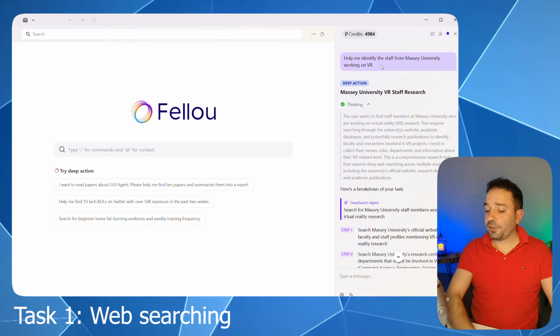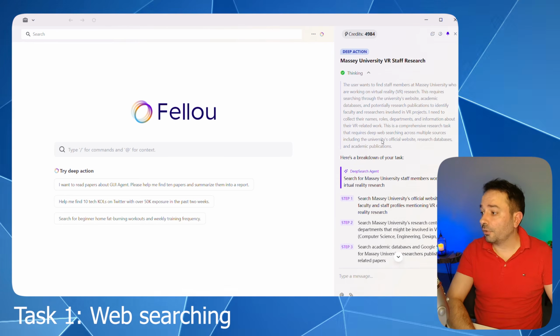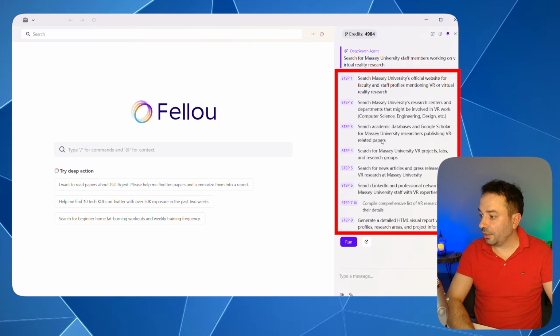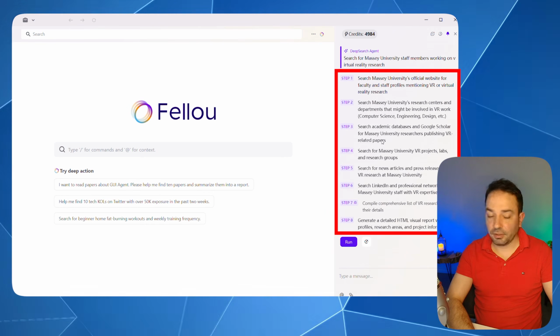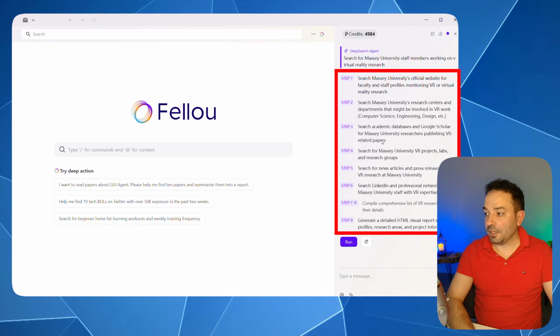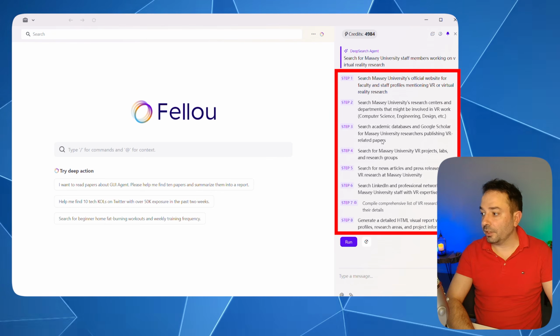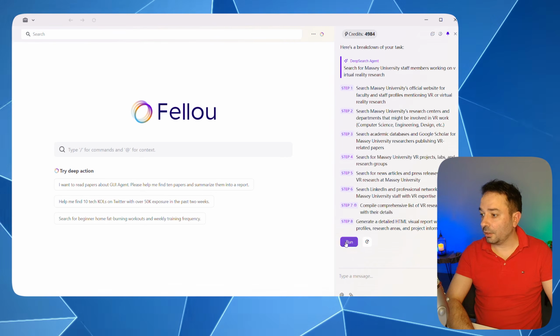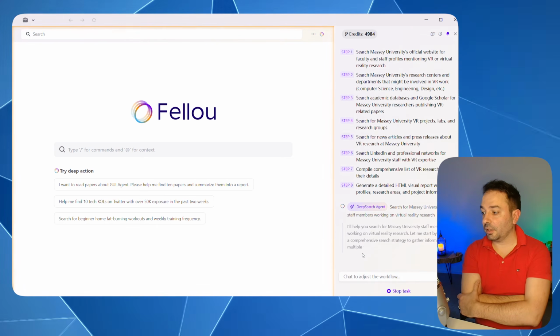The first task I've been testing with Fellou is to find people in Massey University that are working with VR. You can see here that it has created a really well-defined series of steps. And the good thing is that if you're not happy with this preliminary step developed by Fellou, you can click on them and change them once or twice or as many times to create a real sequential step that you think is going to be the most suitable for the task that you're trying to achieve. I'm happy with them, so I'm gonna press run, and the AI agent is gonna start and get stuff done.